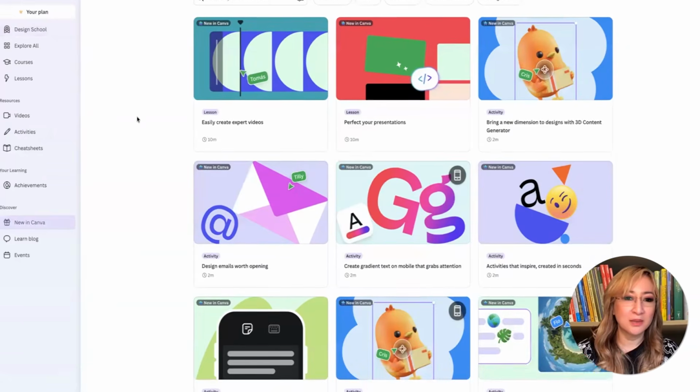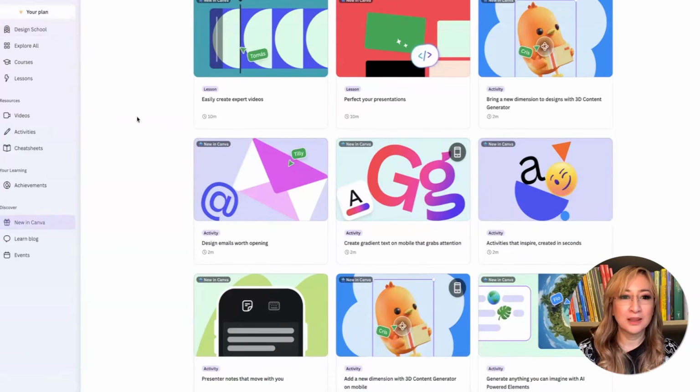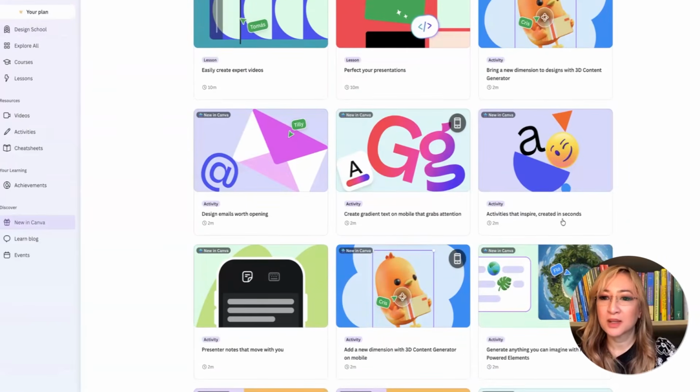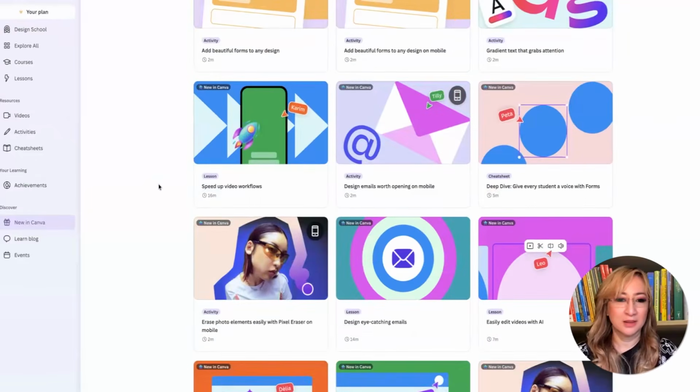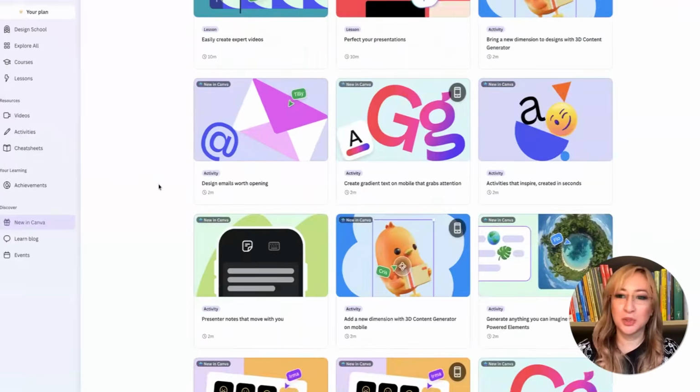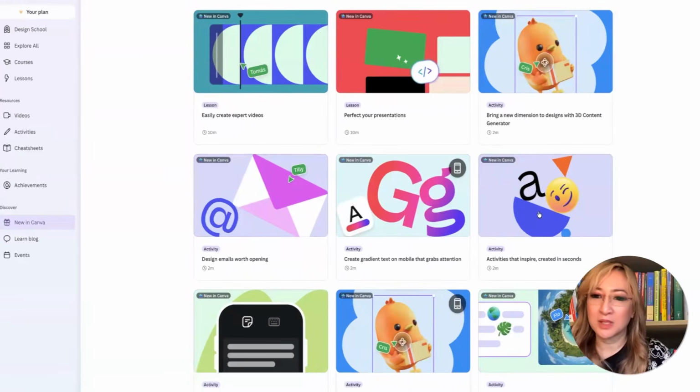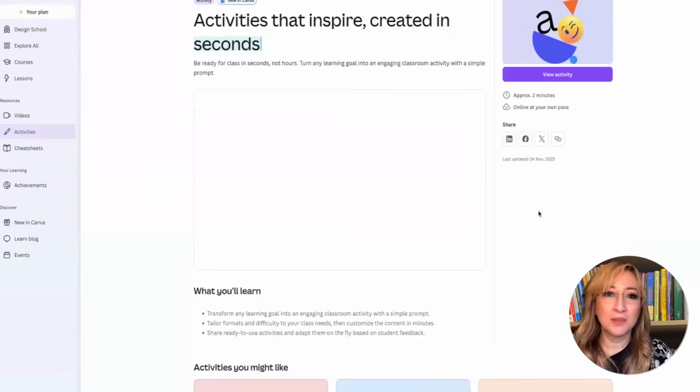Oh yeah, there's design emails worth opening. Yeah, maybe, shall I try that? Or activities that inspire, created in seconds. This is all new. I mean, look, the menu is so big, I don't even know where to start. Okay, let me just really choose one thing. Okay, activities, because I think that's relevant to teachers. Let me just play. Now, I haven't played with this before.